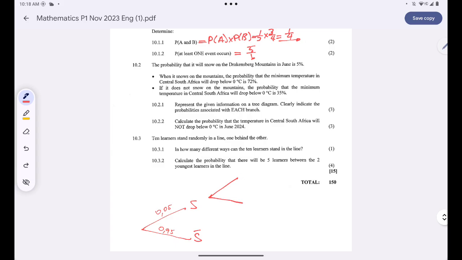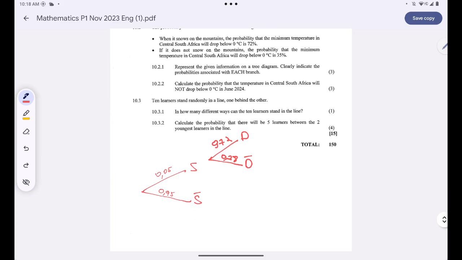So whenever it snows, the probability is 72% that it will drop. So I'll have 0.72 and then I'll have 0.28. Are you together?